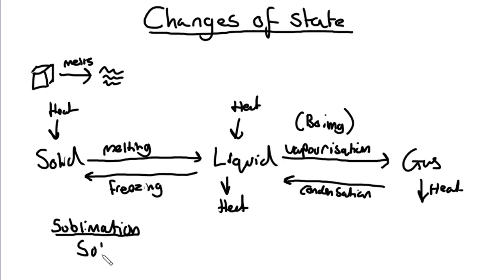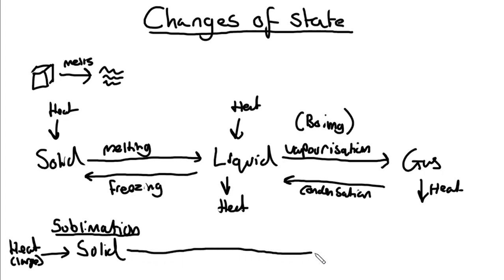So we have our solid, and we supply a large amount of heat energy, so that the kinetic energy produced for the particles in the solid is so significant that the change of state bypasses the liquid phase altogether and goes straight to the gaseous state. It becomes a gas.